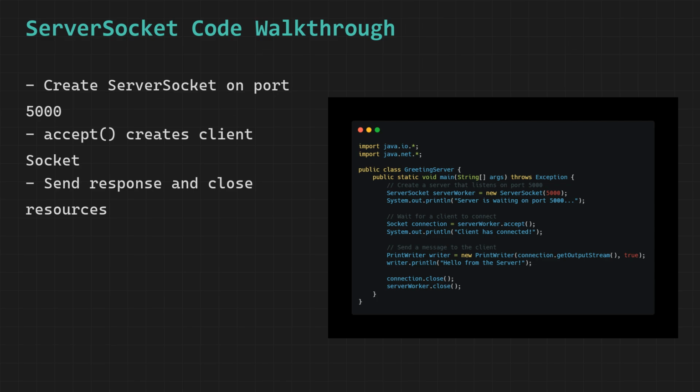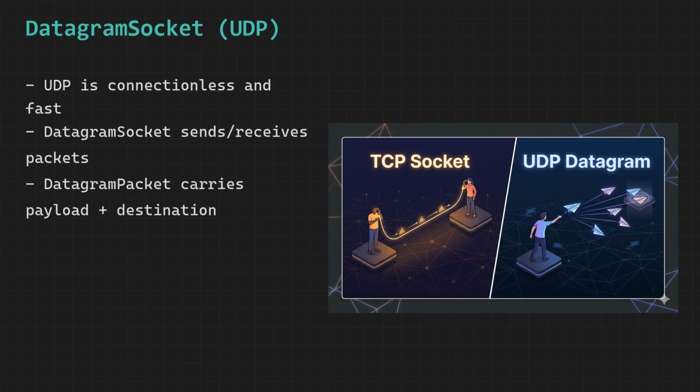Not all network communication needs to be a steady and continuous and formally established phone call where both parties must be present and actively listening and confirming that every single word is being heard and understood correctly before the conversation can continue, because sometimes the nature of the data being transmitted simply does not require that level of formality and reliability, and in those situations a much lighter and faster approach to communication is not only acceptable but actually preferable and more efficient.